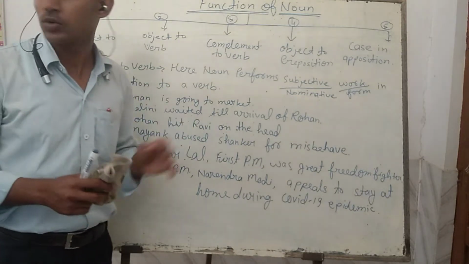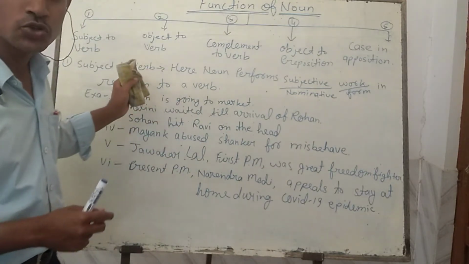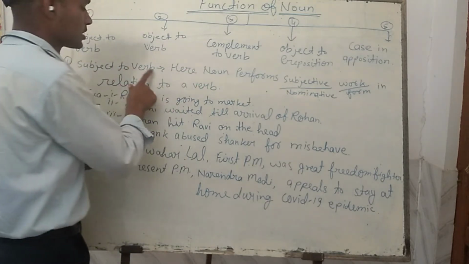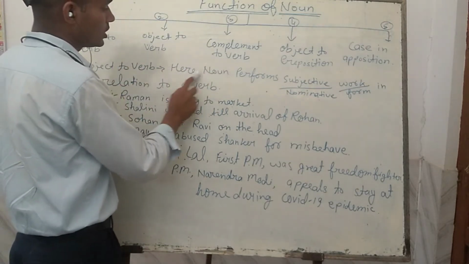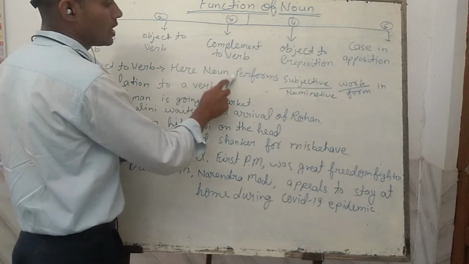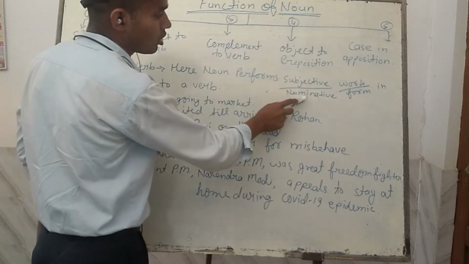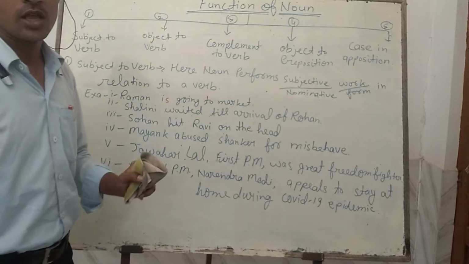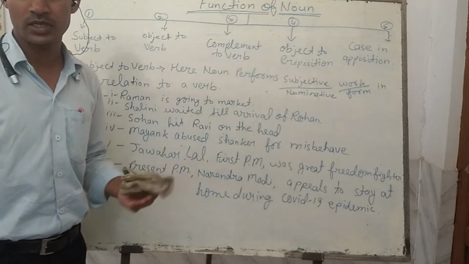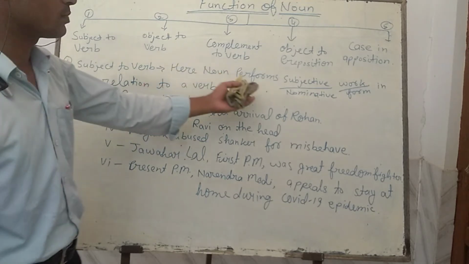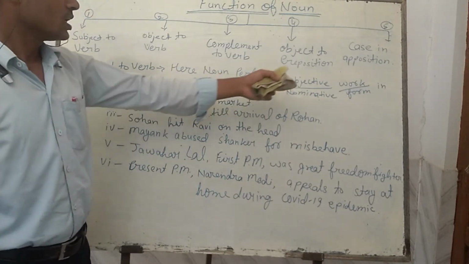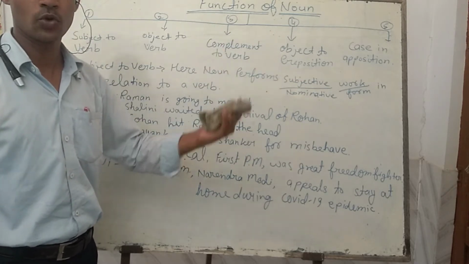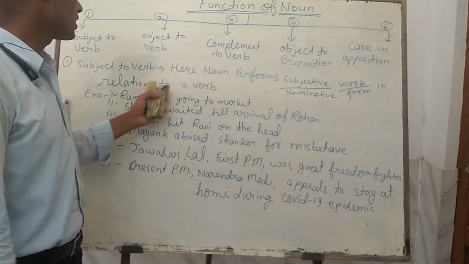How noun works as subject to a verb. Here you can find, here I have described subject to verb. Noun here, as a subject to verb, performs subjective or nominative work in relation to a verb. Means whenever a noun comes at its subjective or nominative place, it performs the dominating role in the sentence in relation to a verb.